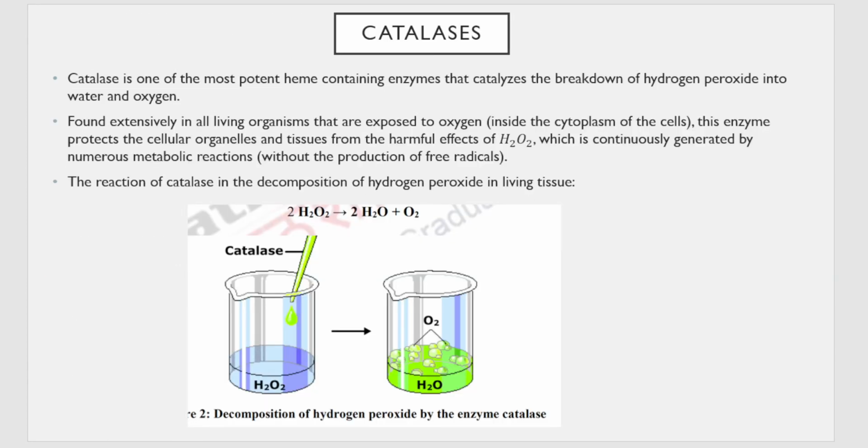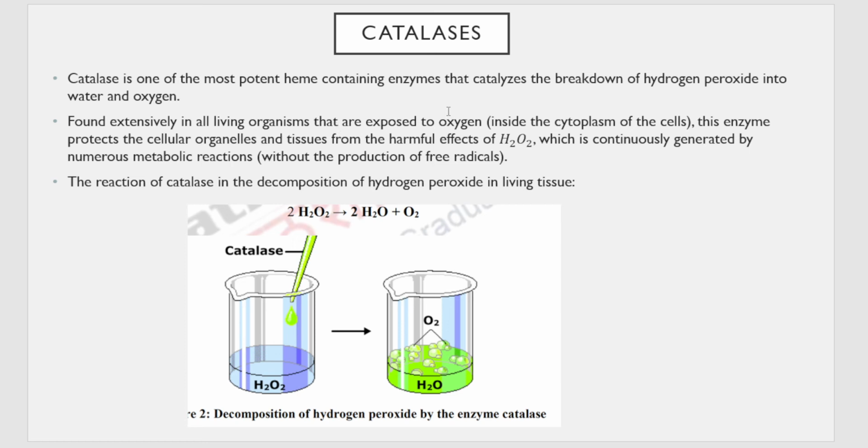Next, we are studying about catalases and peroxidases, which are also important metalloproteins. So let's begin with catalases, which is one of the most important heme-containing enzymes. What does it do? It carries out the breakdown of hydrogen peroxide into water molecule and oxygen.